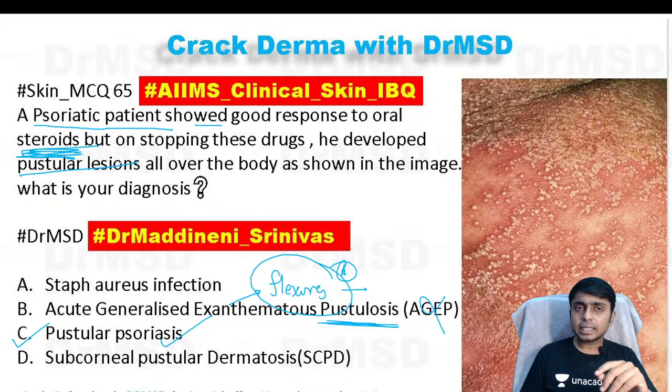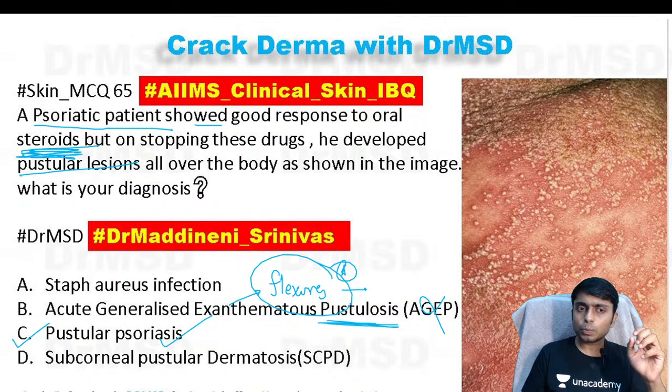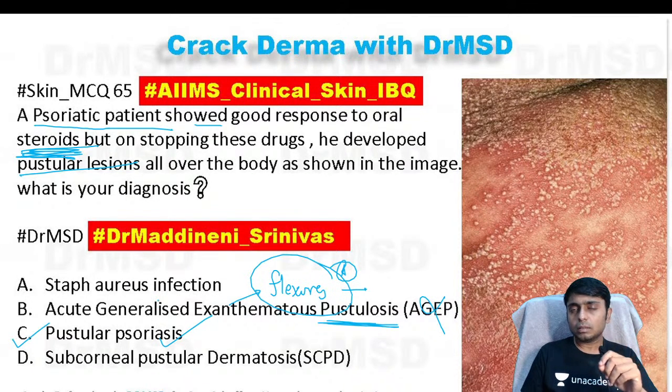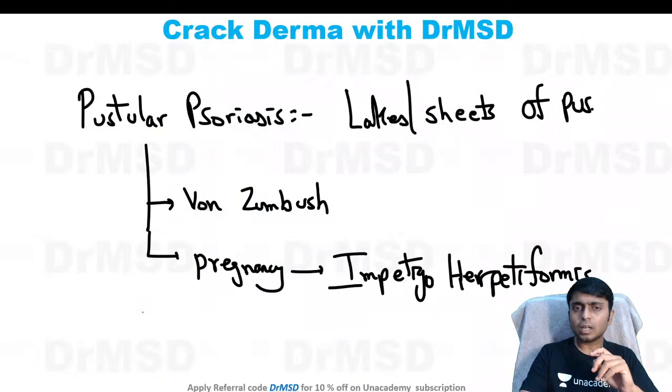If the question said that the patient developed pustular lesions while on steroids, then we can think of a superadded bacterial infection with Staph aureus. But here, as the question says that after stopping the immunosuppressive drug steroids the lesions develop, this is not a case of Staphylococcus aureus infection or any other bacterial infection. So, a few points about pustular psoriasis.